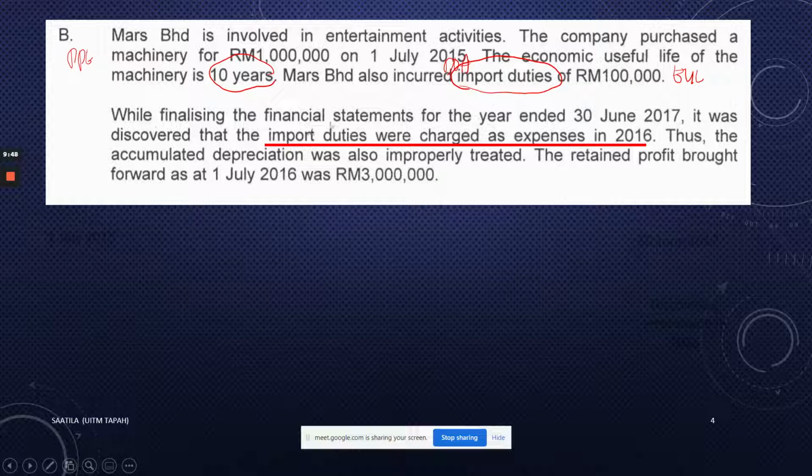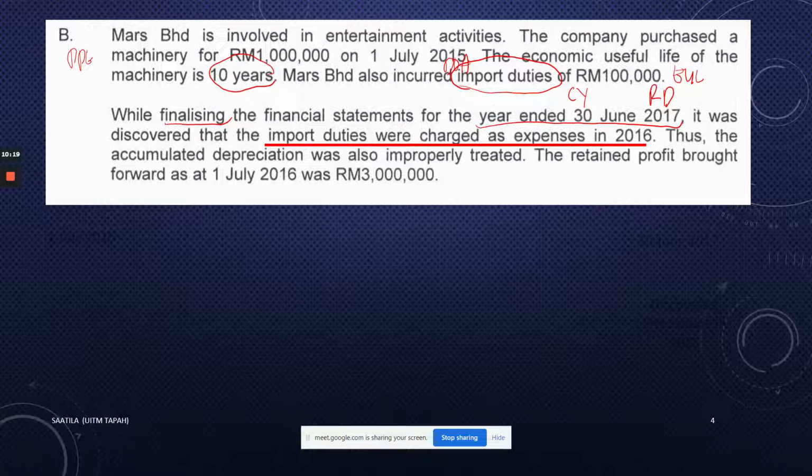While finalizing the financial statements for the year ended 30th June 2017, and remember, 30th June 2017 is the reporting date, the current year ends on 30th of June 2017. So if the current year ends 30th of June 2017, it starts on 1st of July 2016.